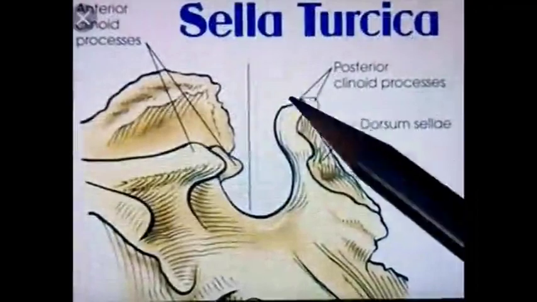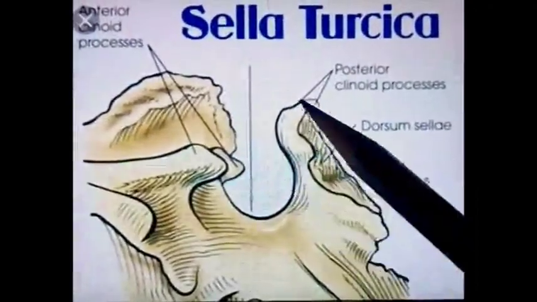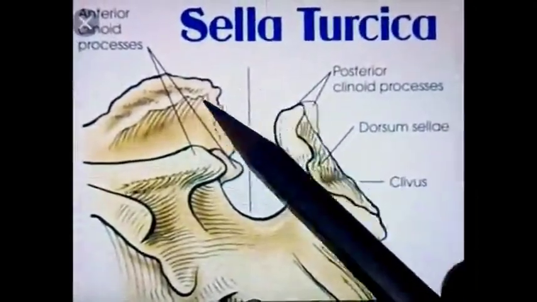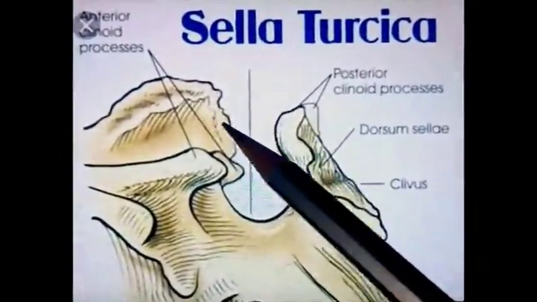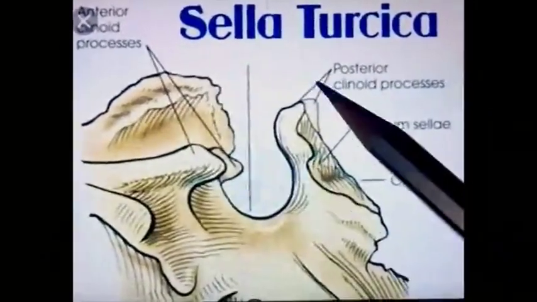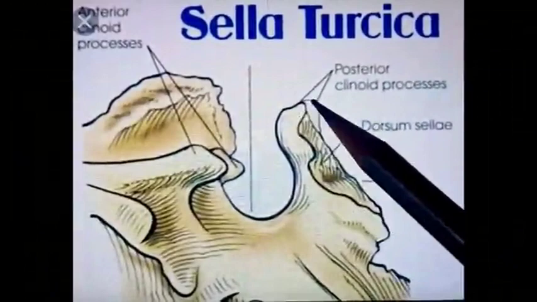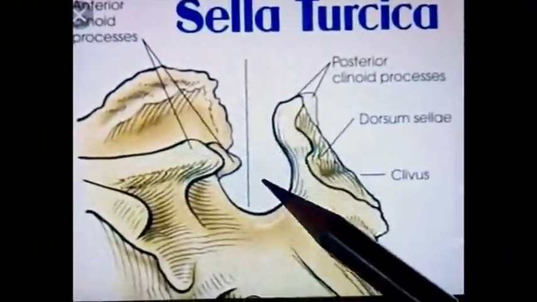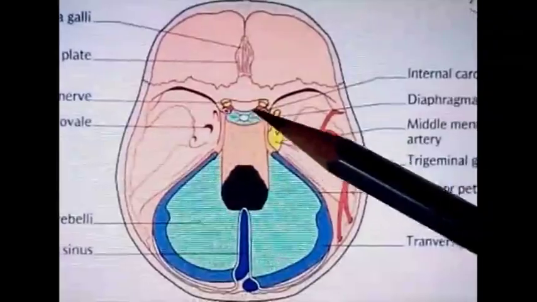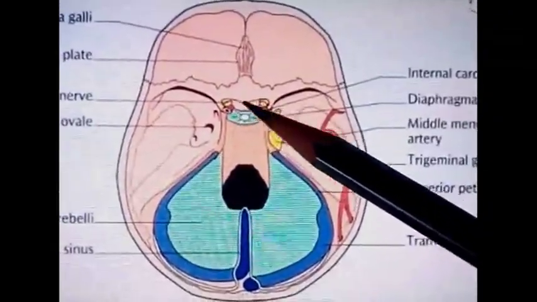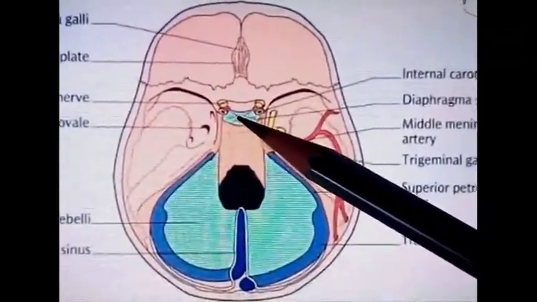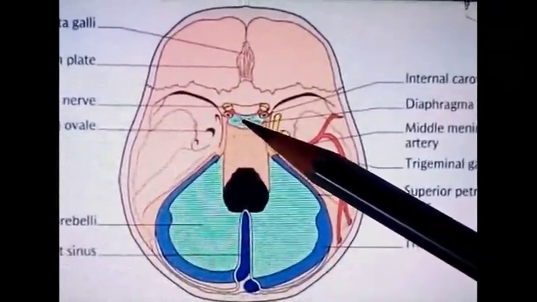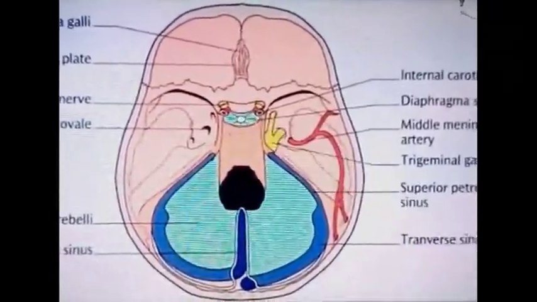So diaphragma sellae is a circular fold of the dura mater present in this area. Anteriorly it is attached to the tuberculum sellae and posteriorly attached to the dorsum sellae, and below it lies the fossa for the pituitary gland. Diaphragma sellae has a central aperture through which the stalk of pituitary gland passes.